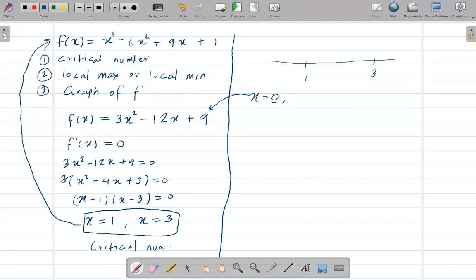Okay, so now if I plug in this x to this equation, then f prime of 0 is, well, if x is 0, this whole thing is 0, and I get positive 9, right? So this means this region is positive. Similarly, you can pick any point, you can pick 2, then I think you will get negative. You can try this on your own. And if I pick any point here, let's say 4, then this thing will be positive. You can do this on your own as well.